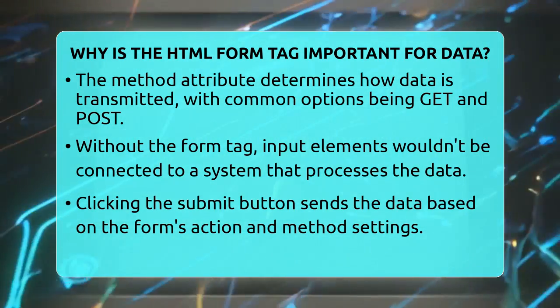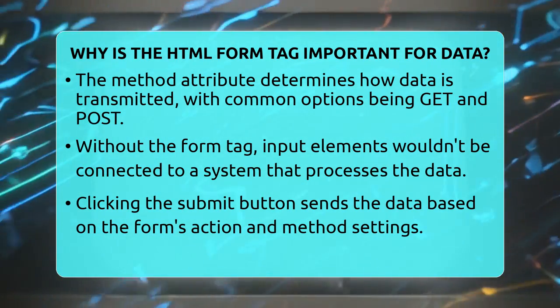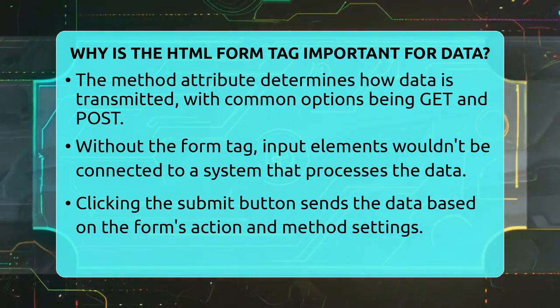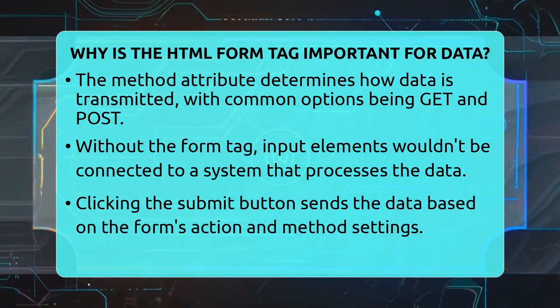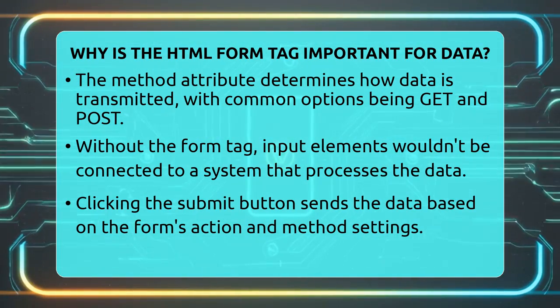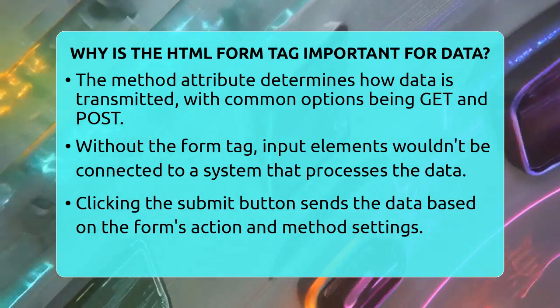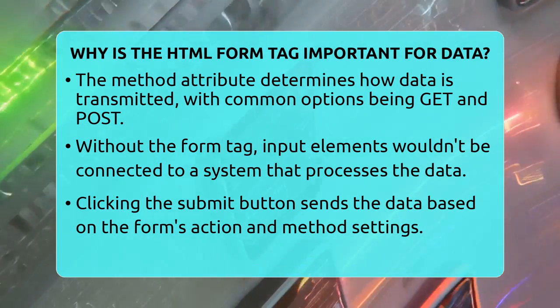You also choose how the data is sent with the method attribute. The most common options are get and post. Get appends the data to the URL, which is good for simple searches or sharing links. Post sends the data in the request body, making it safer for sensitive information like passwords.